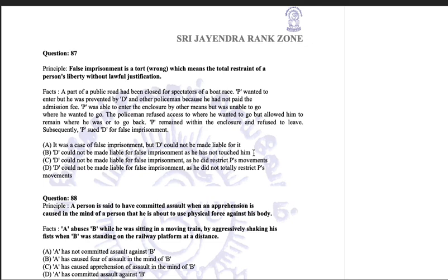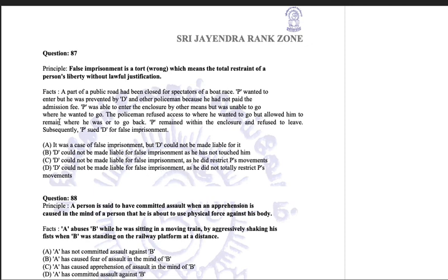For imprisoning someone, you don't need to touch him. D could not be made liable for false imprisonment as he did not restrict P's movements. Quite convincing. D could not be made liable for false imprisonment as it did not totally restrict P's movement. So the ultimate answer is this, because though he restricted movement, imprisonment means total restraint on a person's liberty, you are frozen in some place.